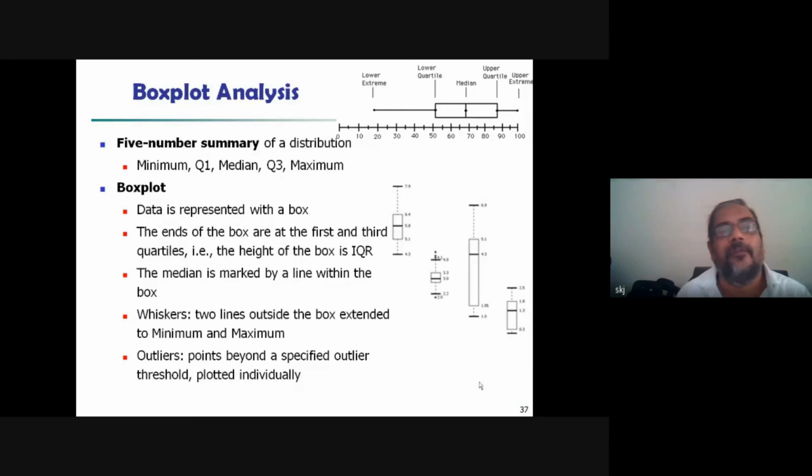This is box plot. Okay, five number summary of distribution: minimum, Q1, median, Q3, maximum. So we represent data values. This is the box plot representation. This is the box. Here we have Q1, lower quartile, and here Q3. This is the median, and this is the lowest and this is the highest. Okay, so in this way we represent.